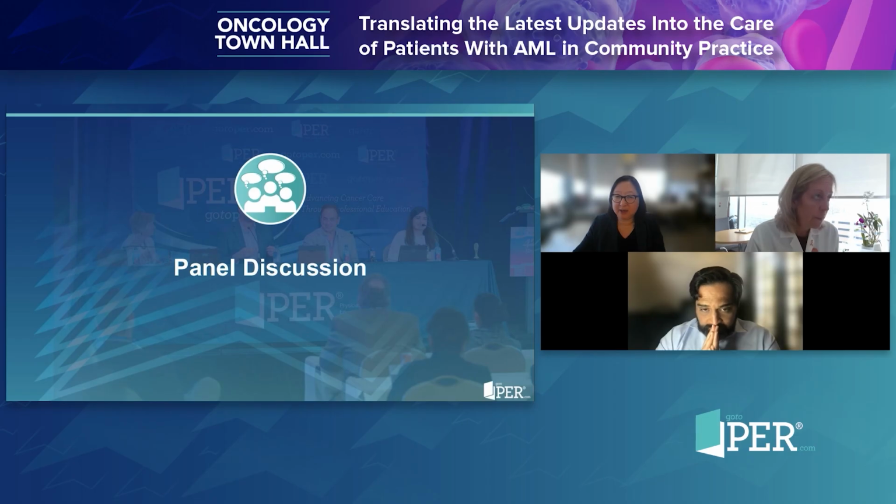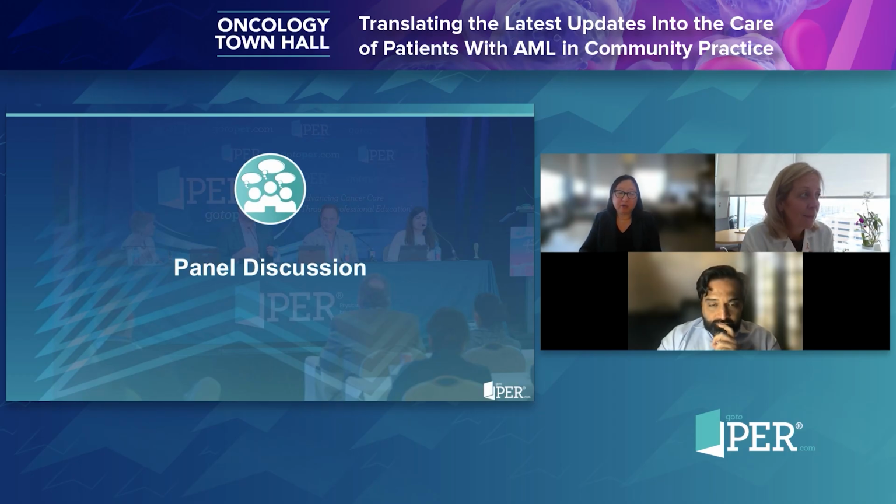I know the conclusion slide says intermediate and adverse risk, and I see that you have the intermediate risk in parentheses. There also was some discussion that there were differences in the molecular subsets between the groups. They weren't controlled for that, but there did seem to be more NPM1, IDH1, IDH2 in the aza-ven arm, which was favorable, and maybe more P53s in the induction chemotherapy arm, and not that many intermediate. So what are your thoughts? Do you think this is really underpowered for us to make any conclusions, or can we say anything about intermediate risk or some of these subsets? What are your thoughts on that?